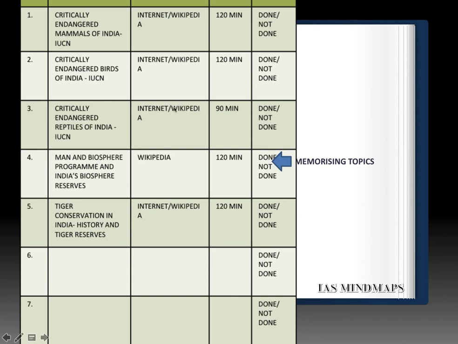Besides, you have to finish the Man and Biosphere Program and India's Biosphere Reserves. Please go through the list: which was the first Biosphere Reserve of India and which are the recent Biosphere Reserves of India. Again, Wikipedia is a good source for it.